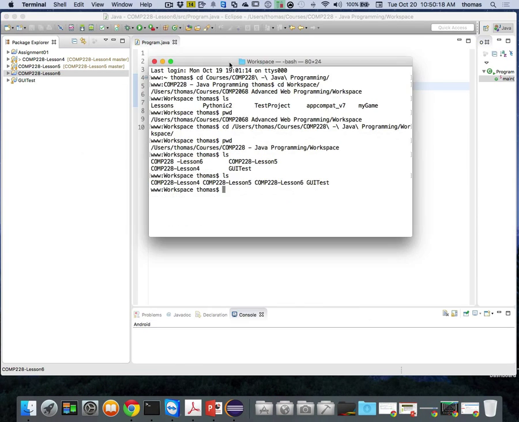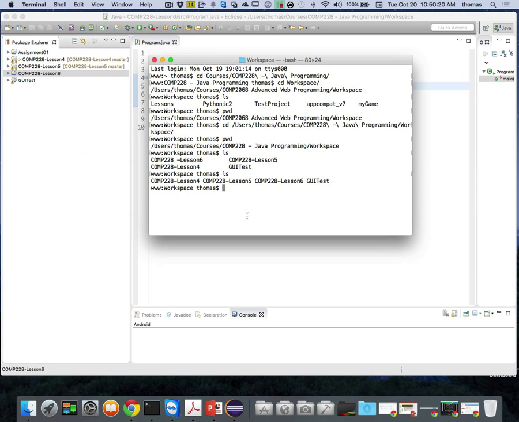You notice it's changed on the operating system as well. I don't want to do a Git repository here in my workspace. That would be bad because that would include all my lessons that I have here. I want to go into the folder, so COMP228 lesson 6 as an example, and then do the Git initialization there.